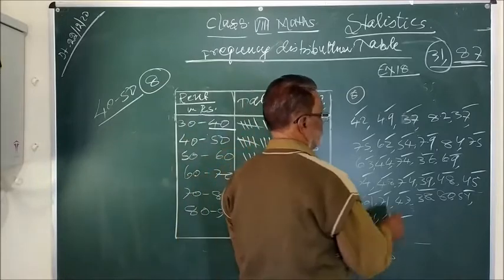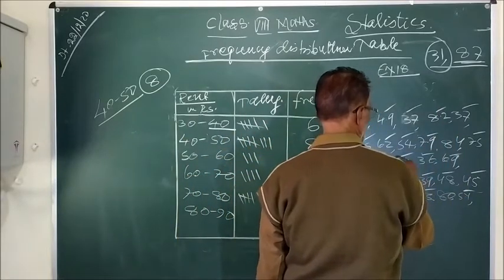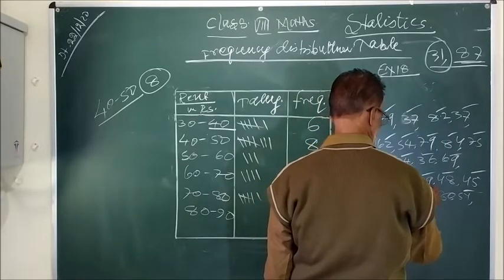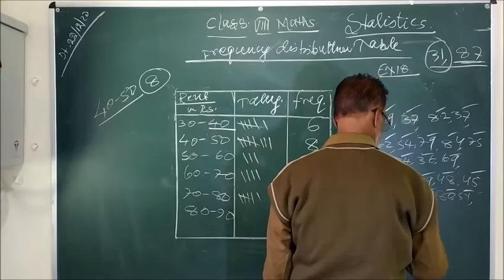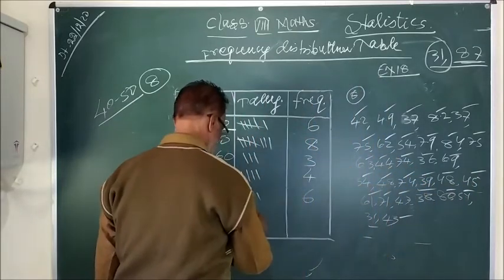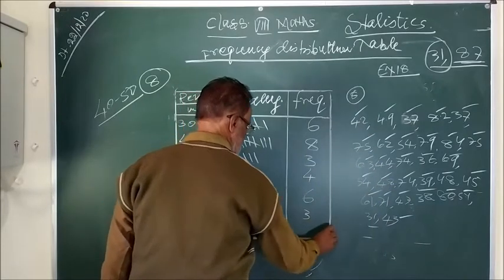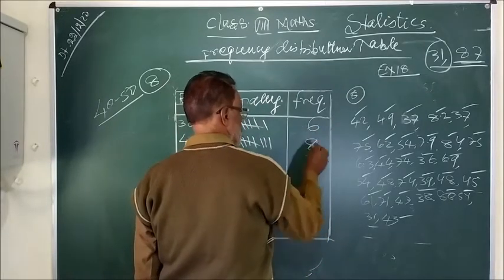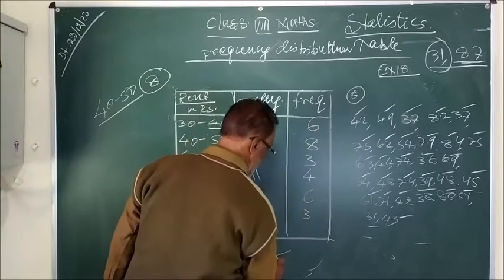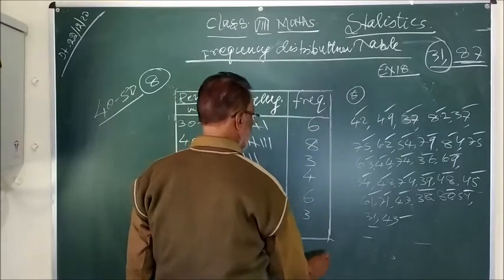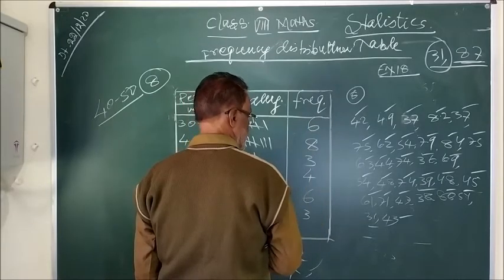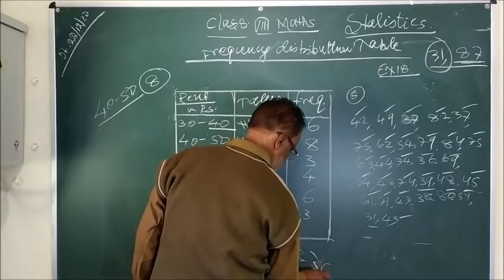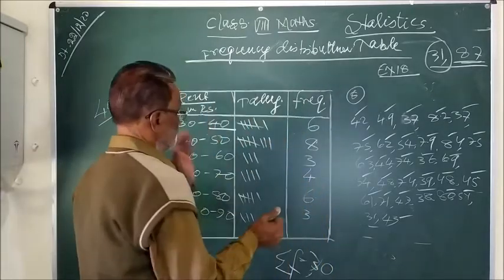80 to 90 means 80 to 89. How many? 1, 2, 3. Now you check, because this data is of 30 shops. Now find the sum of frequency, sigma, summation, frequency. कितना आ गया? 8, 6, 14 और 3, 17 और 4, 21 और 6, 27 और 3, 30. This means our frequency distribution table is okay.